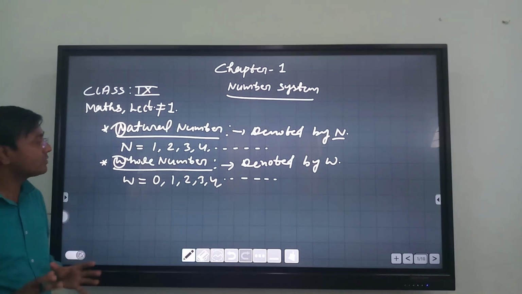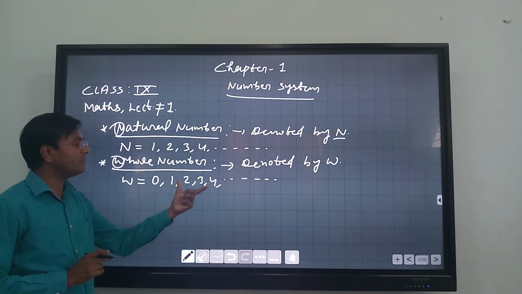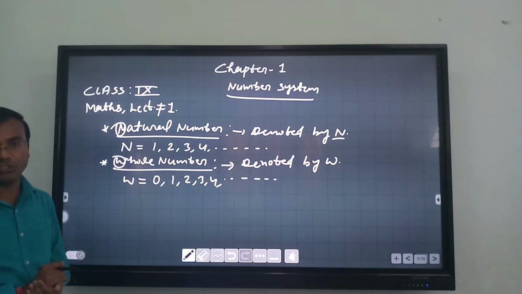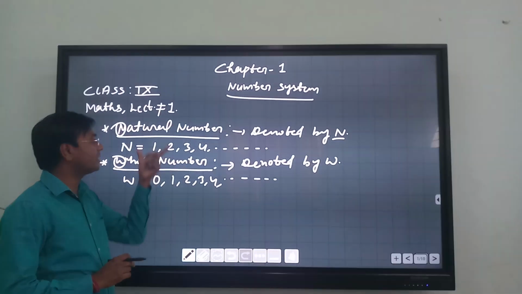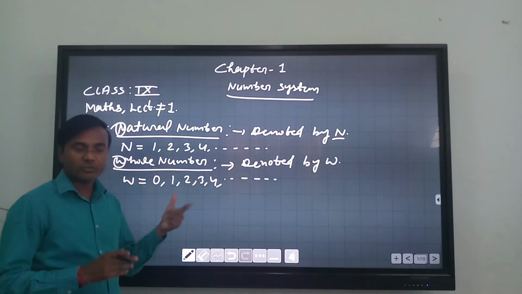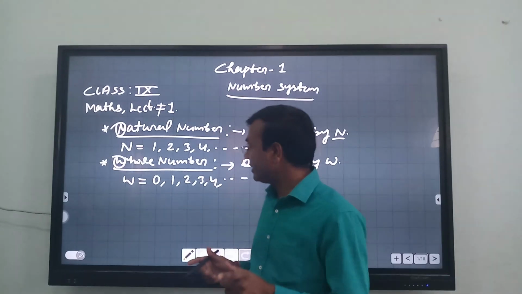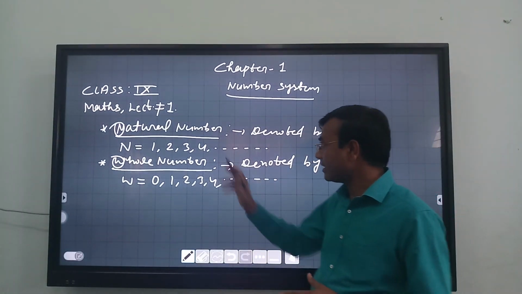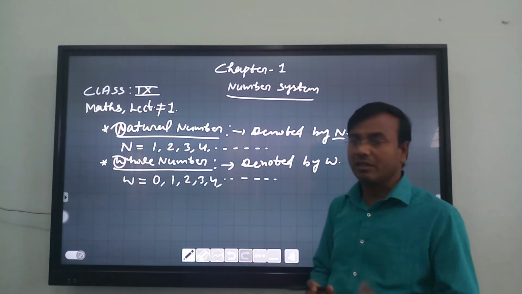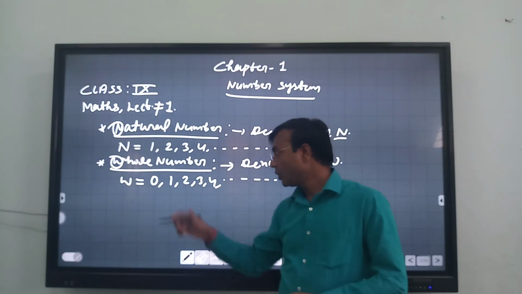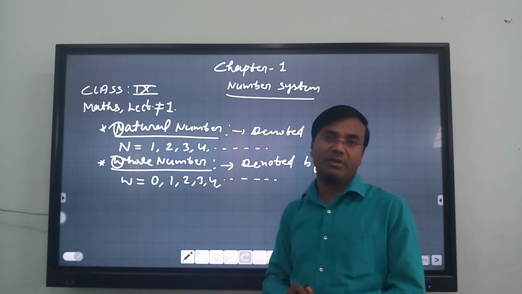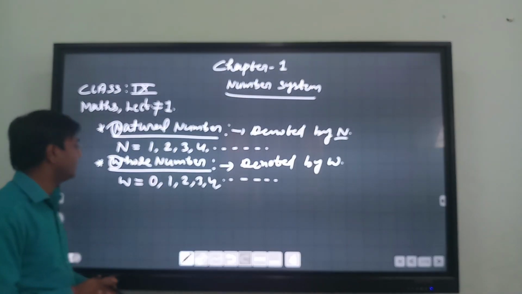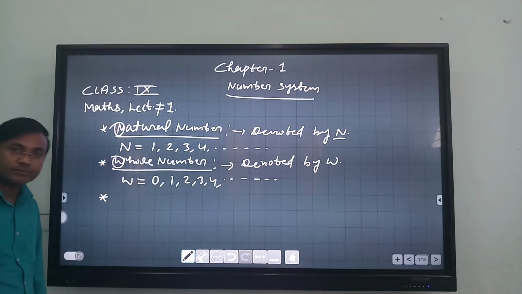So are you noticing something, that all these natural numbers are coming here, 1, 2, 3, 4, and in fact we have one extra number, that is 0. So we can conclude all the natural numbers are also whole numbers. This may be asked in one mark: are all the natural numbers whole numbers or not? So you will say yes, all the natural numbers are also whole numbers, but the converse need not be true. It means all the whole numbers are not natural numbers. In fact, we can say some of the whole numbers are also natural numbers. Alright, so note down this fact.